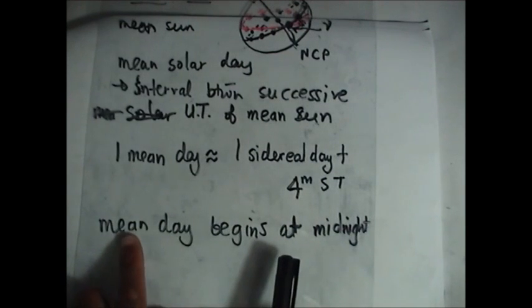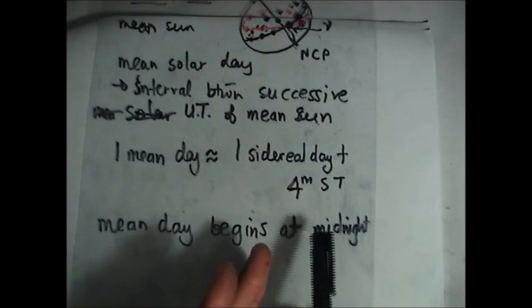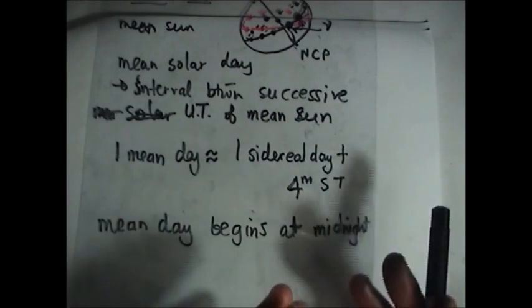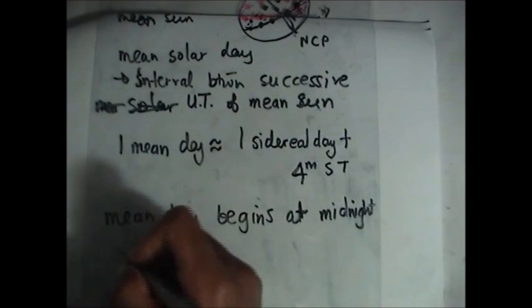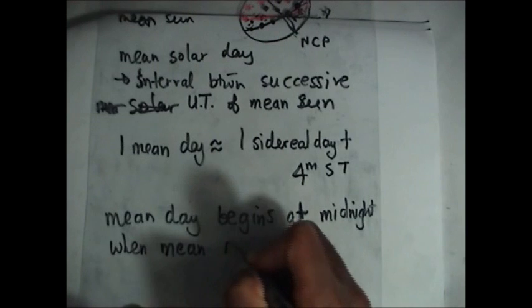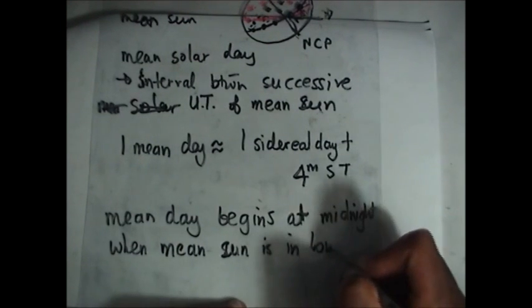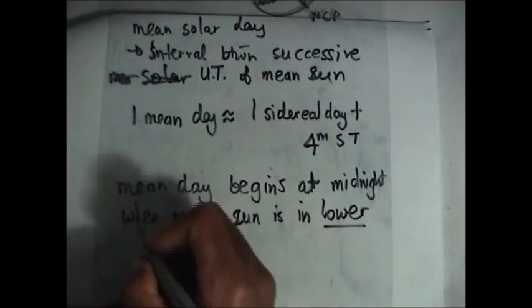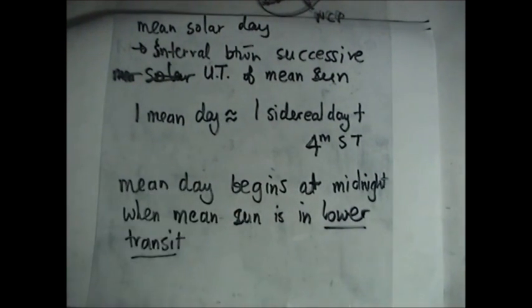Our apparent solar day, the one that we discussed before, began at noon when the sun was in upper transit. But this mean day begins at midnight when the mean sun is in lower transit. Now we are discussing lower transit. When the sun is in lower transit, that's when we start our mean day.